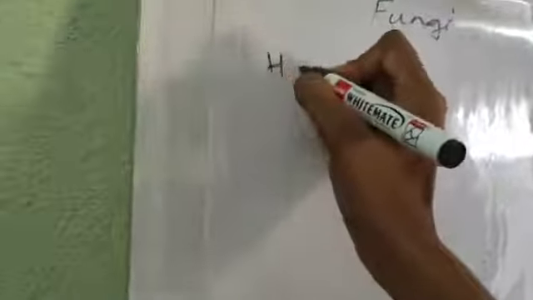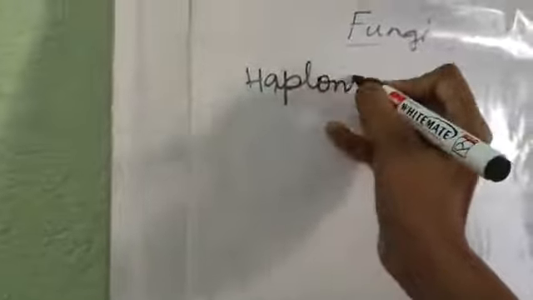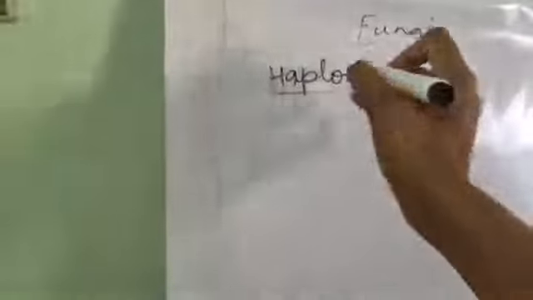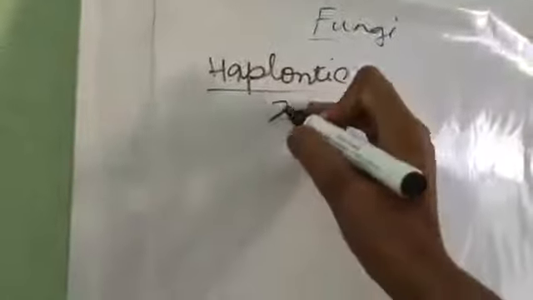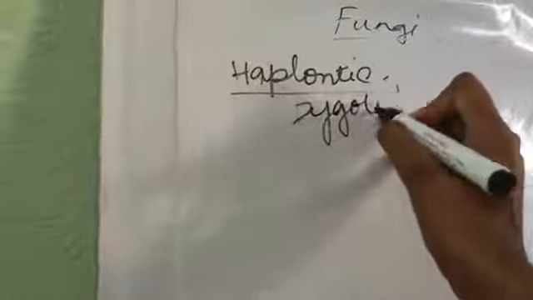First of all is the haplontic life cycle. Haplontic, by the word you are understanding, haplontic means haploid. That means over here the haploid thing is very much dominant. The plant is haploid, the gametes are haploid, only the zygote is diploid.